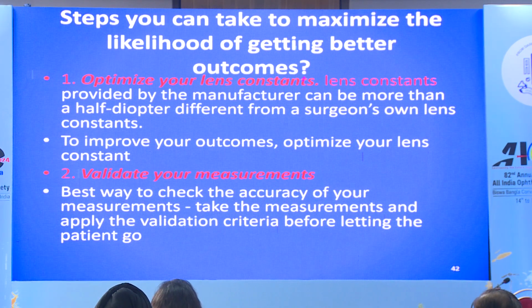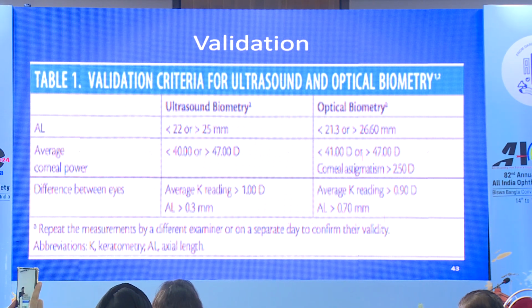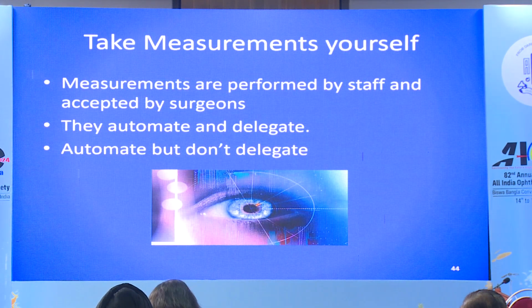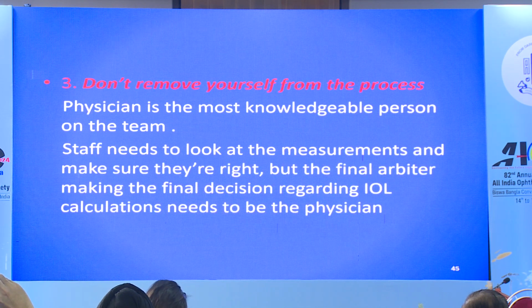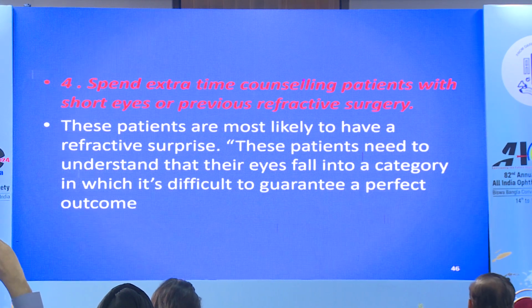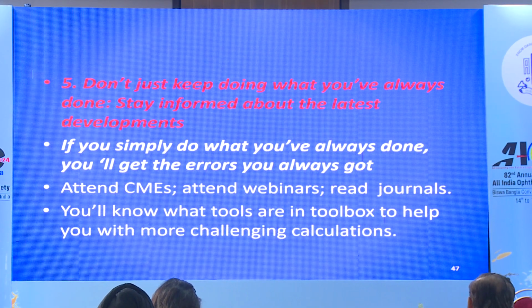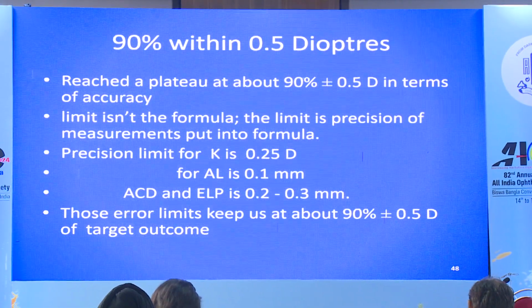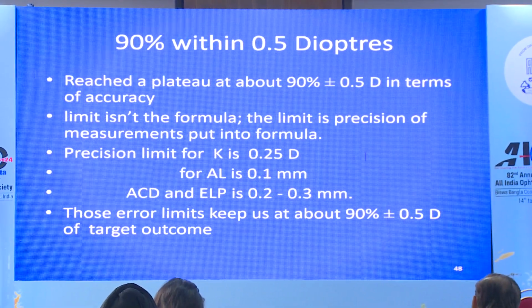So what are the steps you can do to maximize the likelihood of getting better outcomes? Please optimize your lens constants, validate your measurements, particularly if you are getting readings which are outside the normal range of axial length, corneal power, and the difference between the eyes. Please take measurements yourself in post-keratorefractive surgery eyes and in shorter and longer axial lengths. Do not delegate this responsibility to your optometrists because you are the most knowledgeable person of the team. Spend extra time counseling patients with short eyes or previous refractive surgeries, and please update yourself and switch to newer formulas. So we have reached accuracy of 90% within 0.5 diopter.